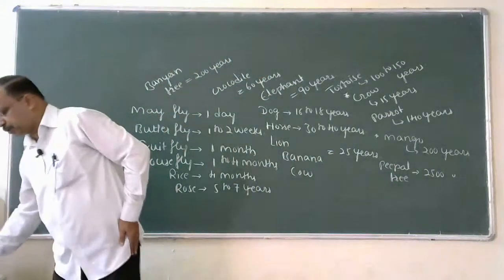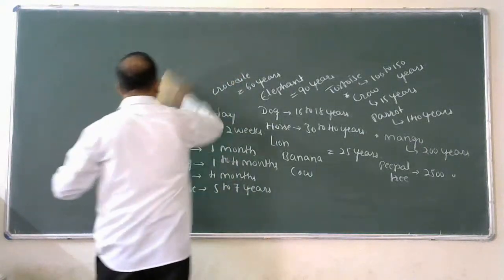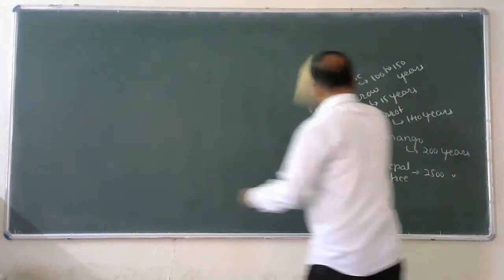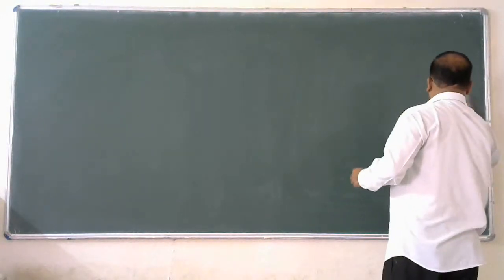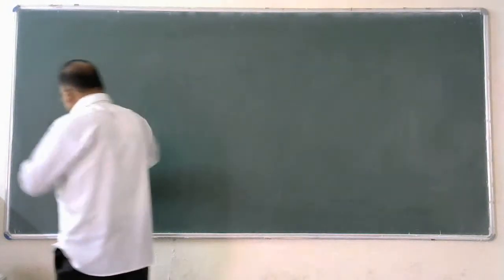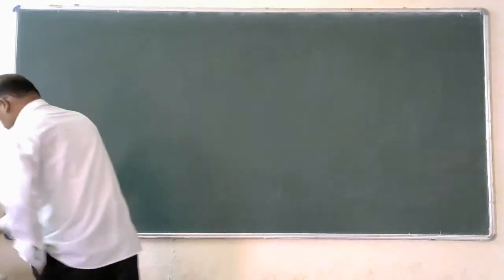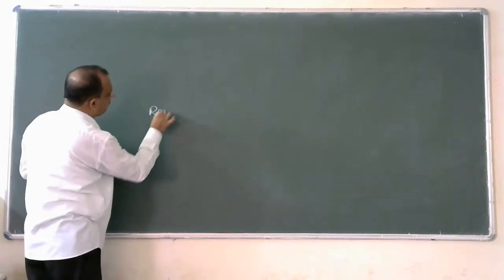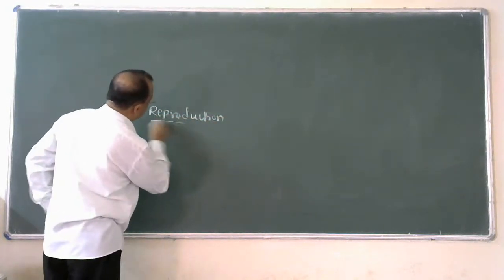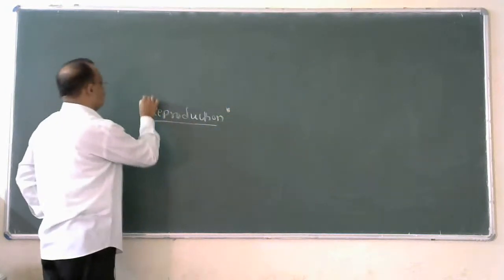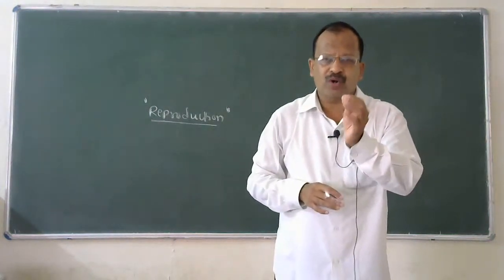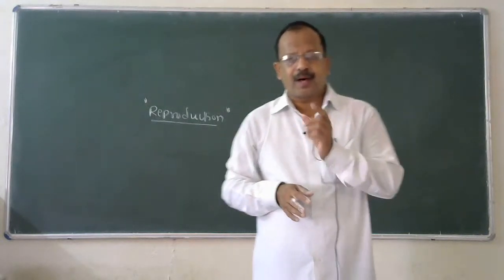Next matter is reproduction. All the living organisms are mortal.